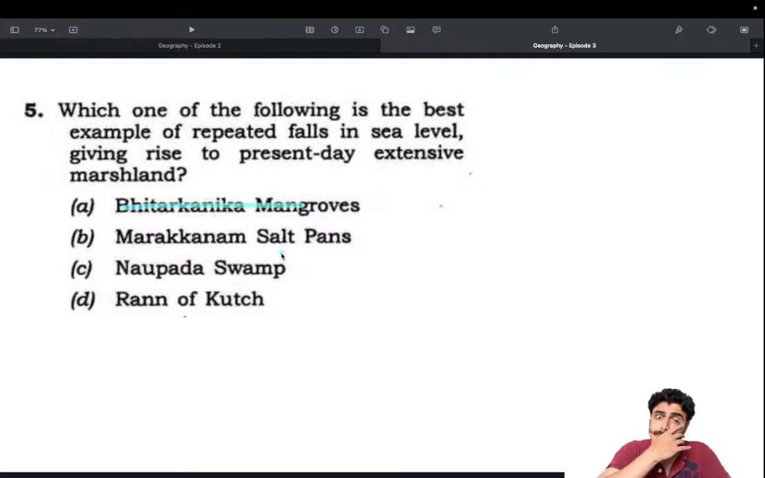Maracana salt pan makes a good chance, but I don't know whether this Maracana is, and whether it's an extensive marshland, I don't know. But given salt pans, it should be somewhere near to the sea, maybe. Naupada swamp, never heard of it. And whether it's closer to the sea level or present day extensive marshland, no idea.